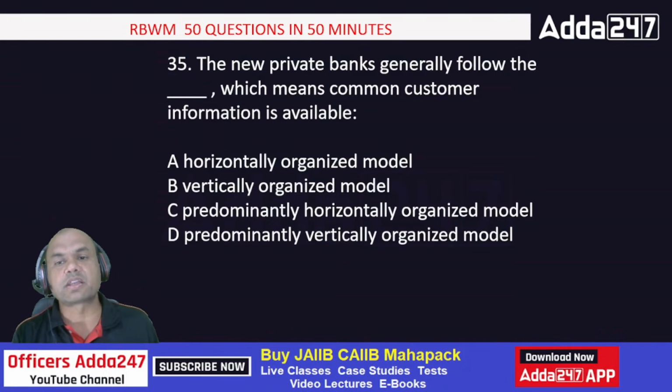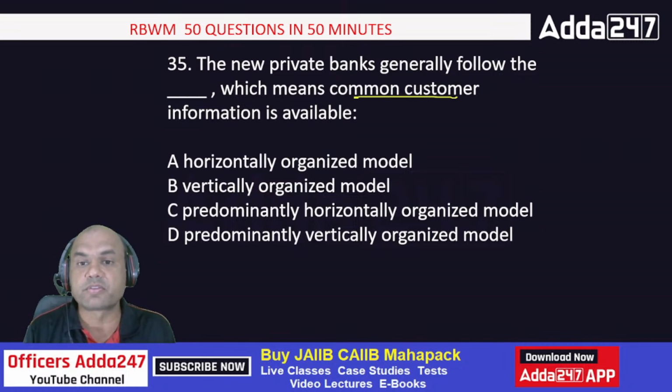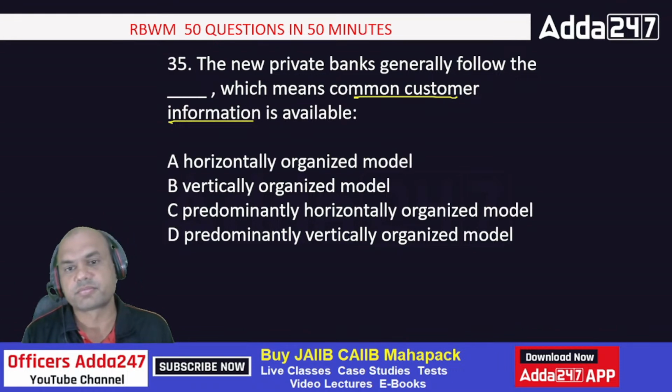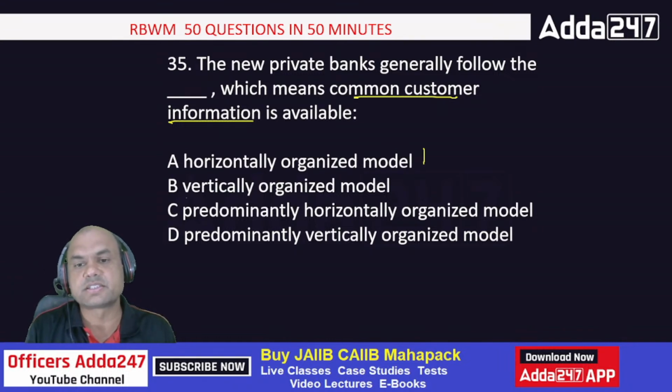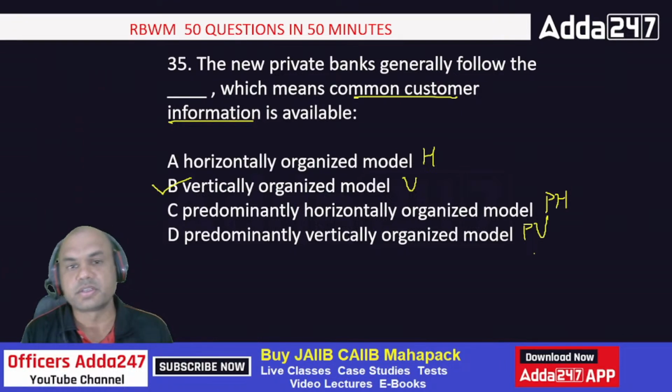The new private sector banks generally follow dash, which means common customer information is available. See this, common customer information. Once you get common customer information, the options are H, V, PH and PV. So new private sector banks generally follow vertical, V, isn't it?